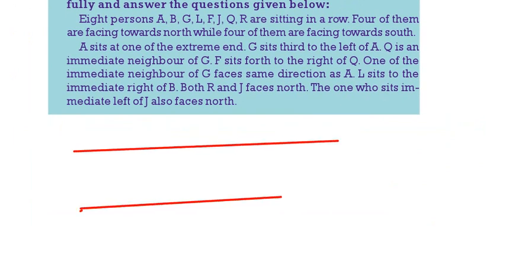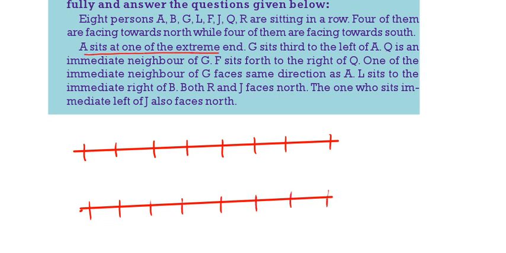We will do this puzzle in 2 cases. So there are totally 8 persons. A is at one extreme end, so you take A here, and you take A here. G is sitting third to the left of A. Then Q is the neighbor of G, so here you write down Q, and here you write down Q.